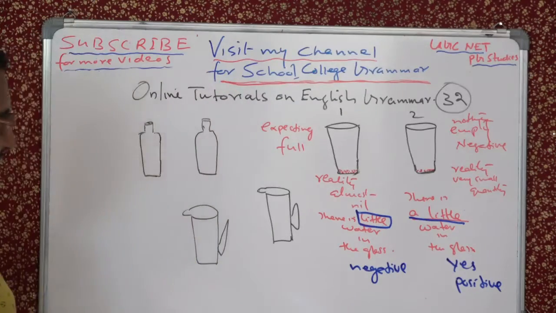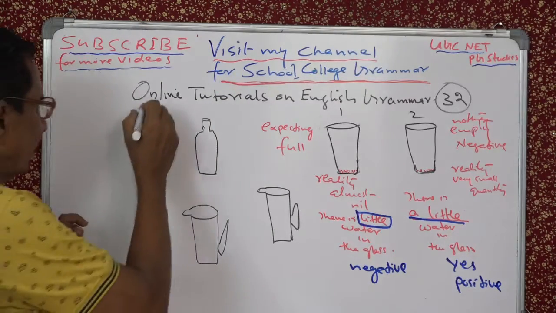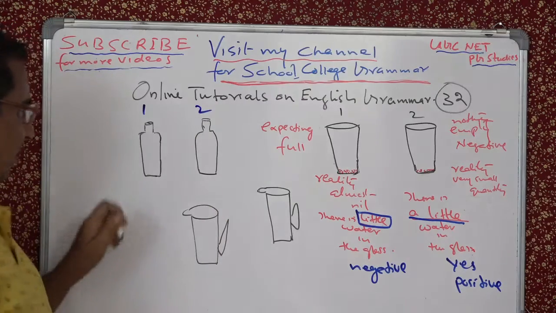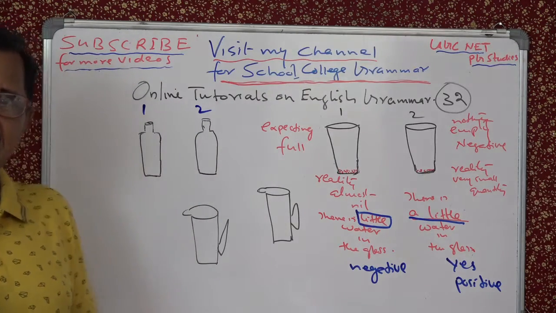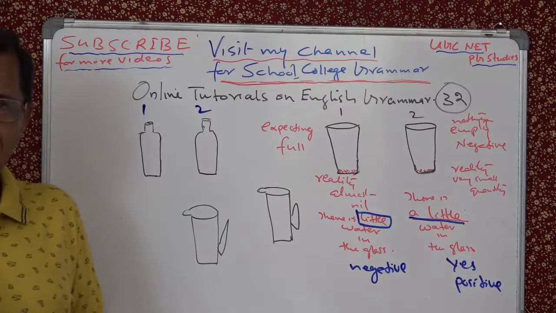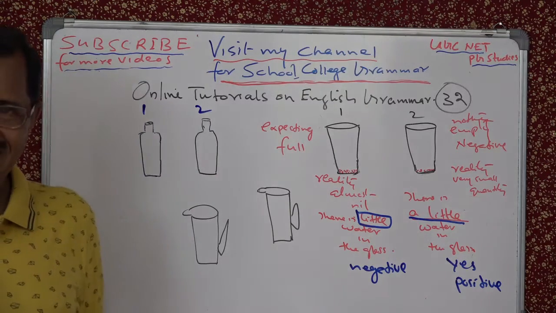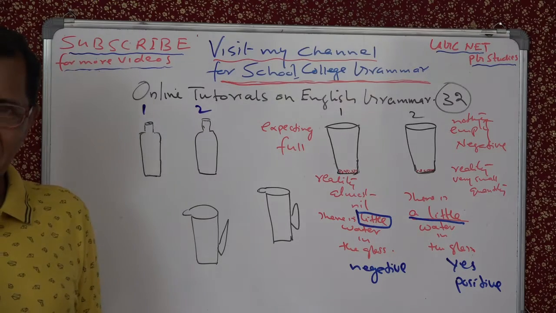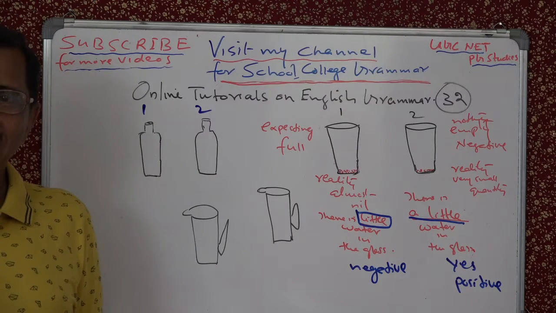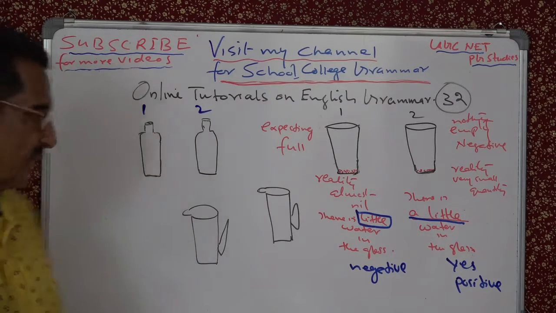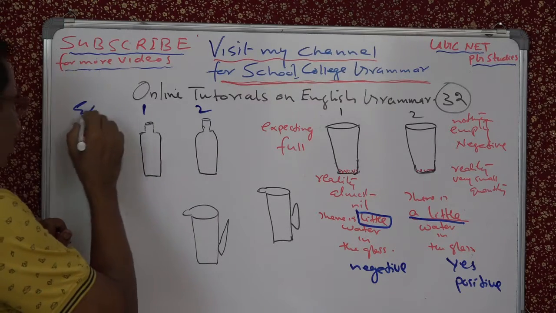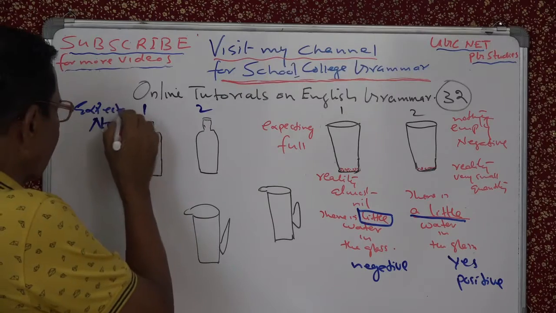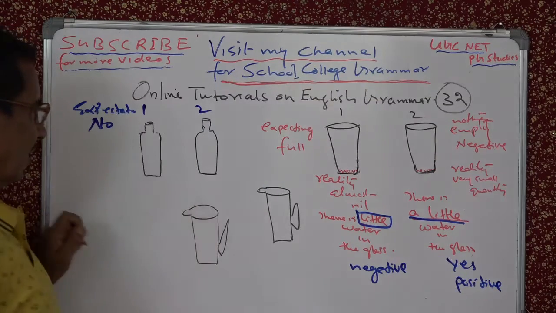Now let's take this example. Bottle 1, bottle 2. In the bottle 1, let us think of honey. Okay? Bottle 1, I expected no honey. So here, expectation is no. Expectation is the important thing, or your thinking is the important thing.